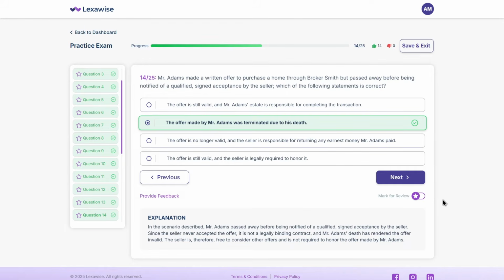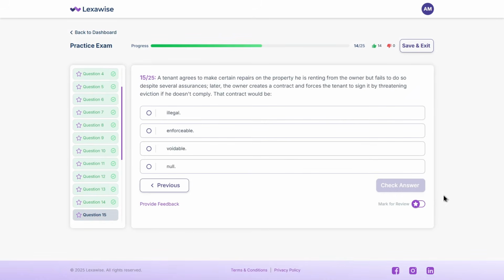Adams. Next question. A tenant agrees to make certain repairs on the property he is renting from the owner, but fails to do so despite several assurances. Later, the owner creates a contract and forces the tenant to sign it by threatening eviction if he doesn't comply. That contract would be A. Illegal, B. Enforceable, C. Voidable, D. Null. Think for a moment.